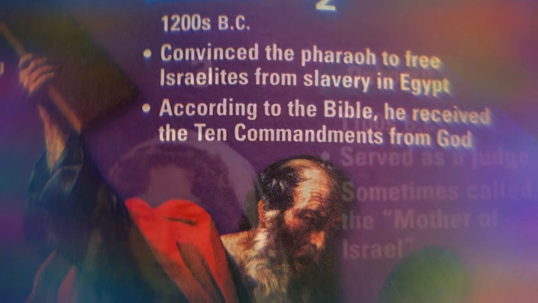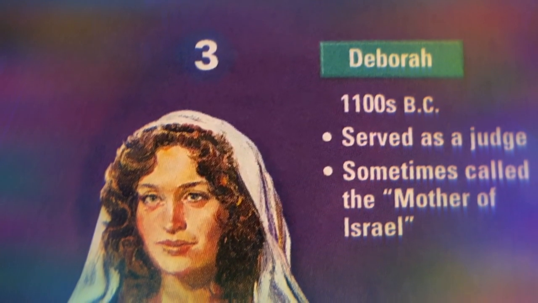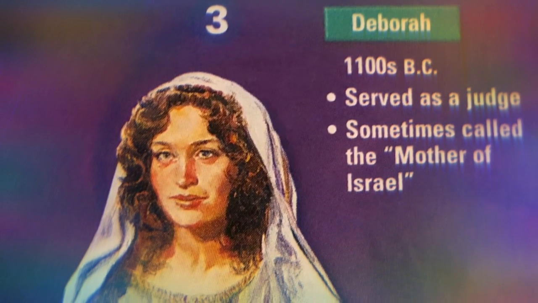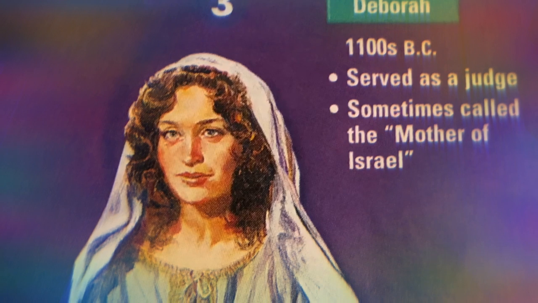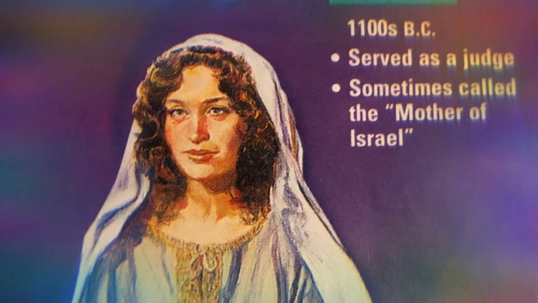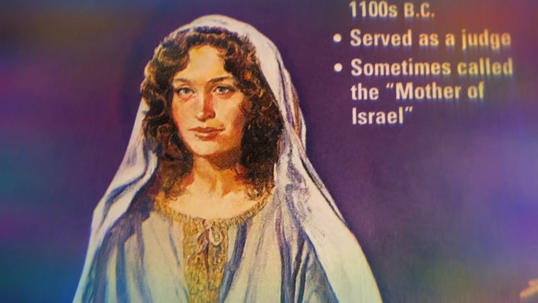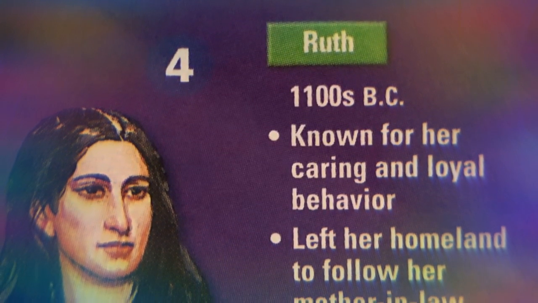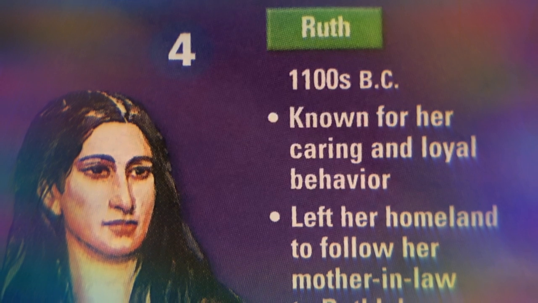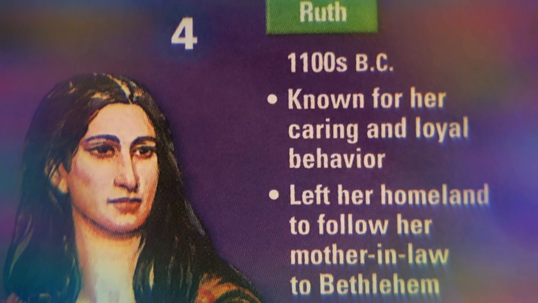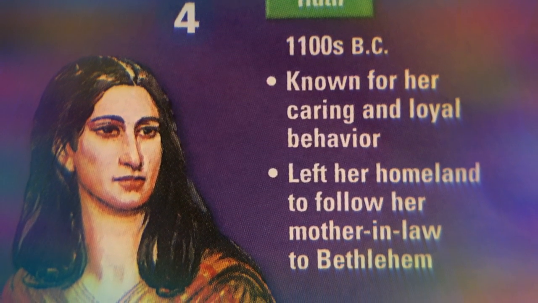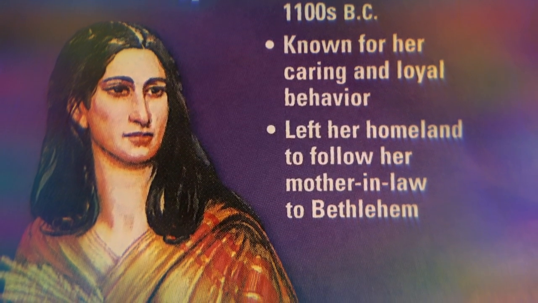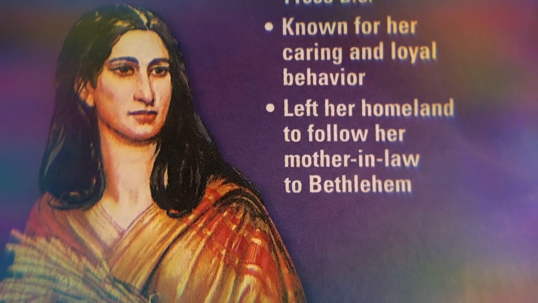Now let's move over to number 3, where we find Deborah. She is significant in the 1100s BC. She served as a judge and is sometimes called the Mother of Israel. Now we're going to move on to number 4, Ruth. She can also be found in the 1100s BC. She's known for her caring and loyal behavior. She left her homeland to follow her mother-in-law to Bethlehem.